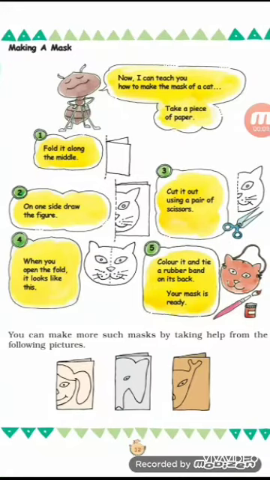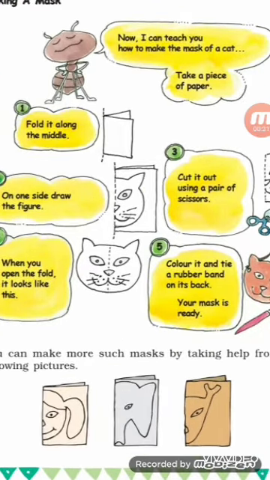This is the activity of making a mask. You can also try this at your home. What you have to do in this is, just take a piece of paper. Fold it from the middle properly. On one side, draw the figure. Here they have drawn the face of a cat. You can also draw the face of your choice. Then cut the outline of the face using a pair of scissors. Then unfold the paper. You can see the face of the cat.